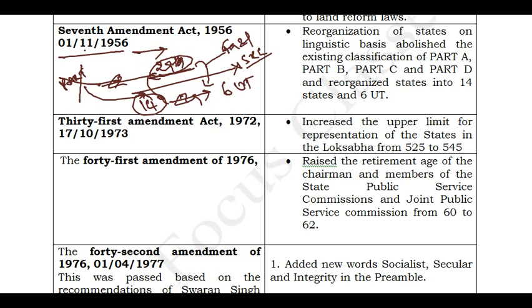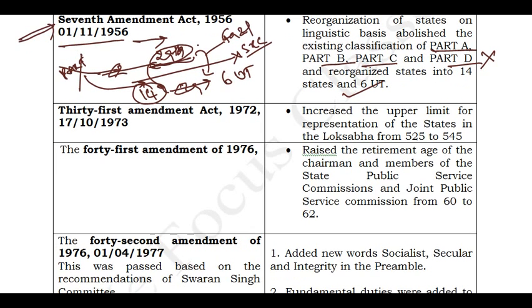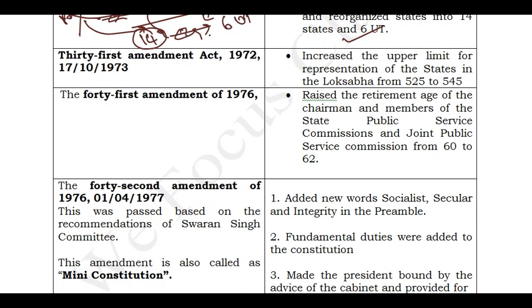This entire procedure was included in the 7th Amendment Act. So remember the 7th Amendment Act in 1956, which came into existence from 1st November 1956.